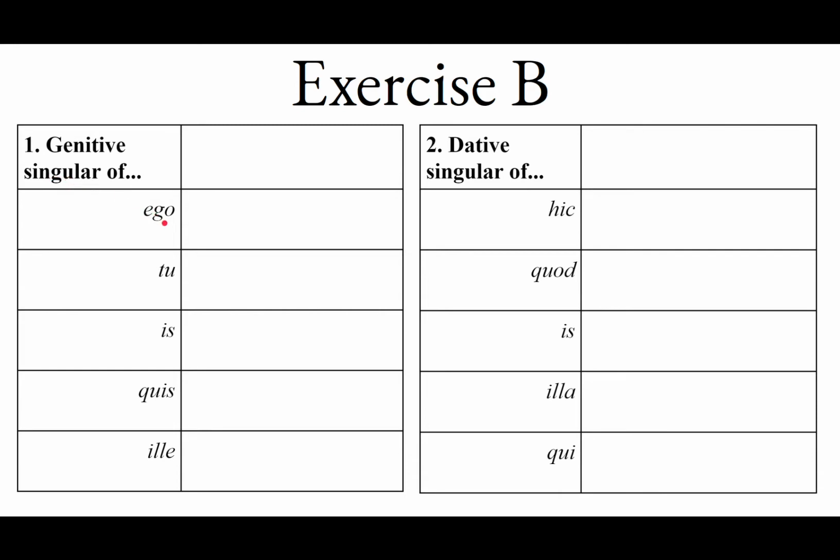Ego is a personal pronoun. Ego, mei, mihi, me, me. The genitive is mei, M-E-I, mei. The genitive singular of tu: tui, tibi, te, tui. Of is, for all genders, it's eius, E-I-U-S, eius.